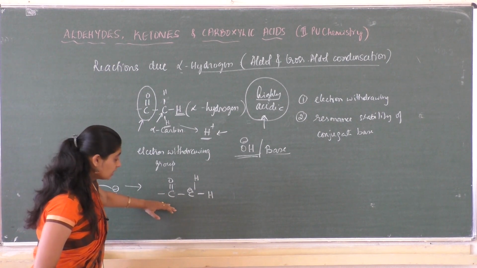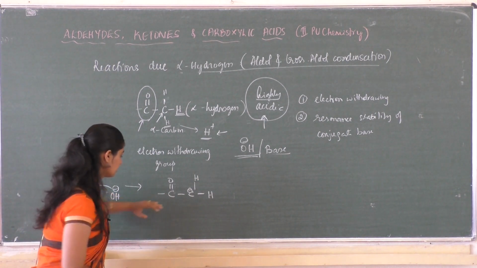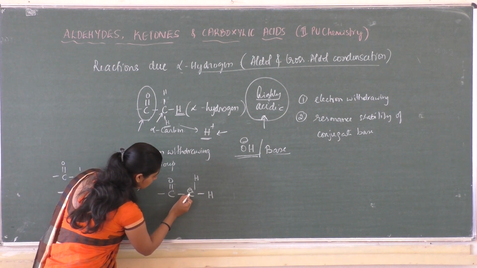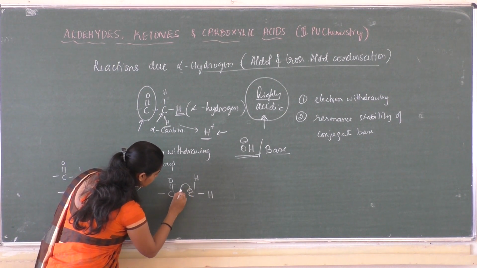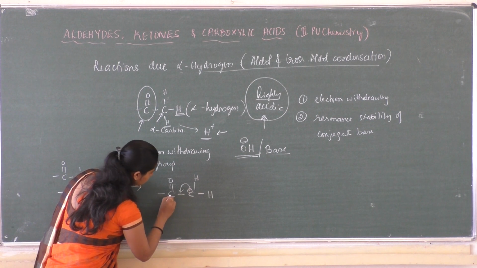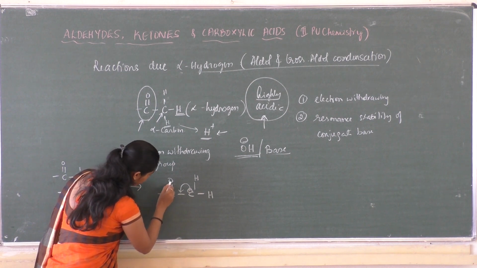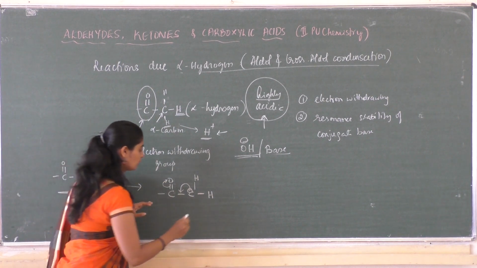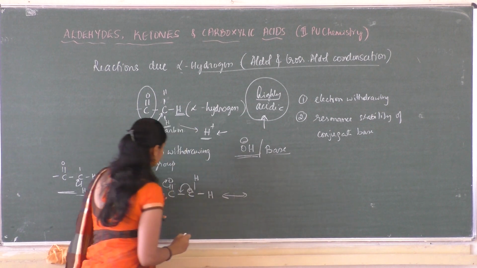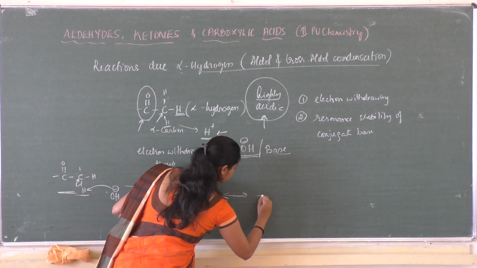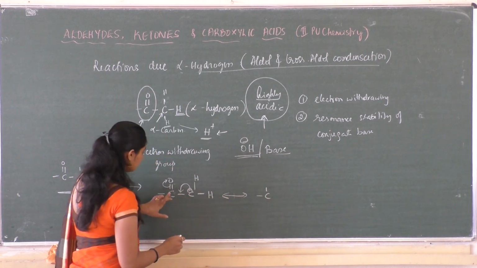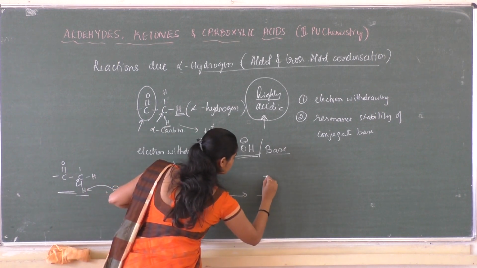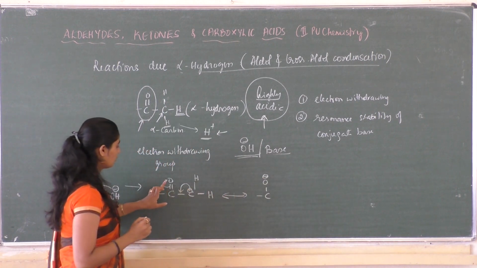With this structure we can write the resonance. The electrons present on the alpha carbon atom can be shifted to form the carbon to carbon bond, so the pi electrons between carbon and oxygen are shifted onto the oxygen atom. So it forms carbon, then the double bond becomes a single bond, then O minus.